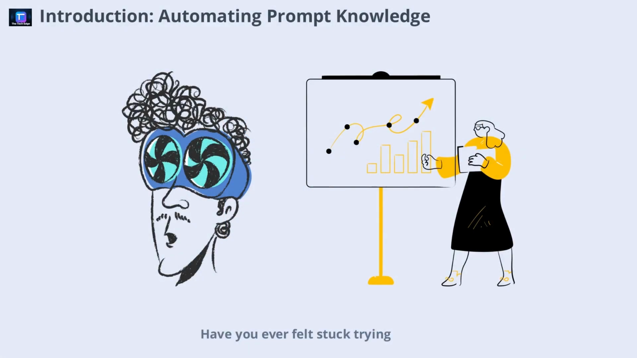Have you ever felt stuck trying to get the perfect answer from ChatGPT, only to be disappointed by vague or off-target responses? You're not alone. In today's video, we're diving into a revolutionary way to automate prompt knowledge using graph structures. This approach doesn't just tweak your prompts, it fundamentally changes how AI understands and reasons, making your chatbot or agent